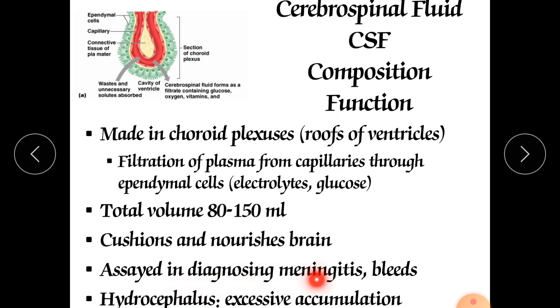It is assayed in the diagnosis of meningitis and bleeding. In diseases like meningitis and bleeding disorders, and also in some brain tumors, you will find symptoms when there is a scarcity or a problem in our CSF. Also in the condition of hydrocephalus, which is nothing but the excessive accumulation of CSF. The brain is filled with the maximum quantity of cerebrospinal fluid.